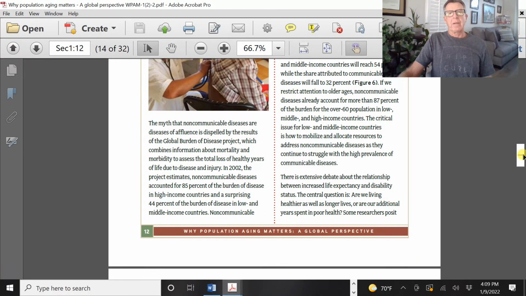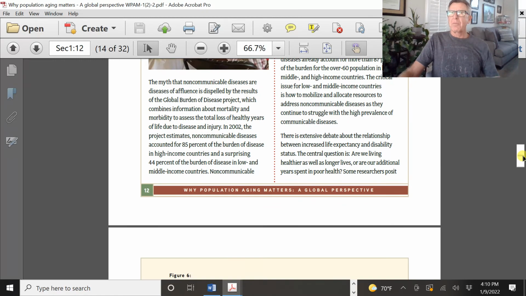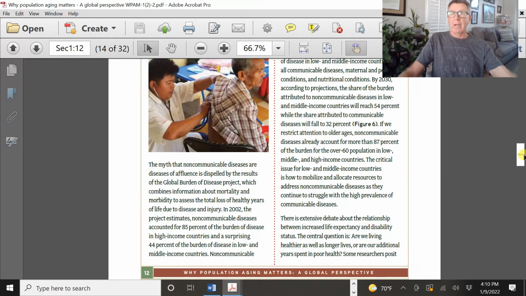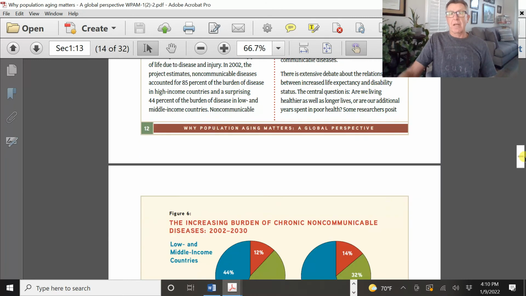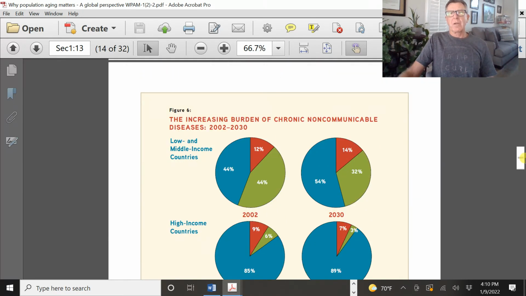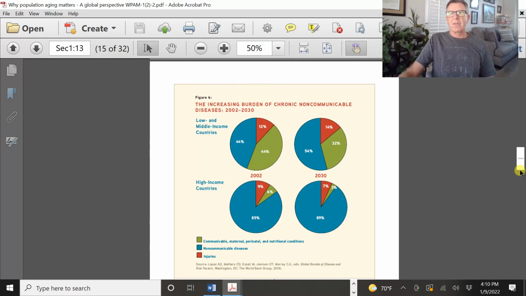They look at estimates right here. In 2002, non-communicable diseases accounted for 85% of the burden of disease in high-income countries, and only 40% in low-income countries. So people just don't live long enough for cancer and heart disease to be as big an issue in these other countries, and that was why. The longer you live, the bigger the issue that becomes. So we can see right here, I'm going to zoom down so we can see the scale. This is looking at high income versus low income countries.